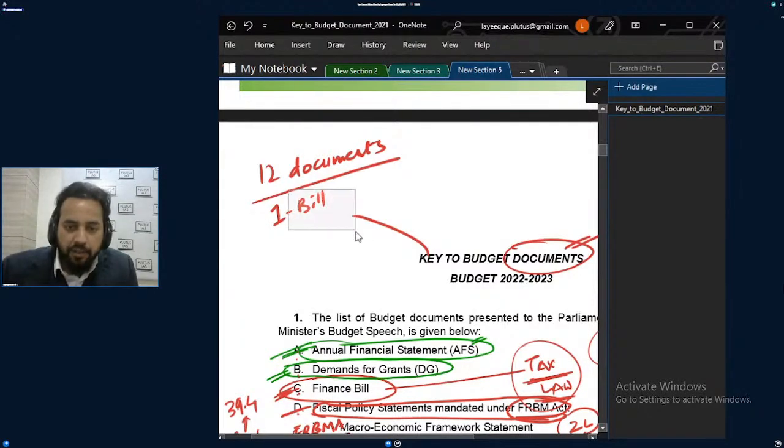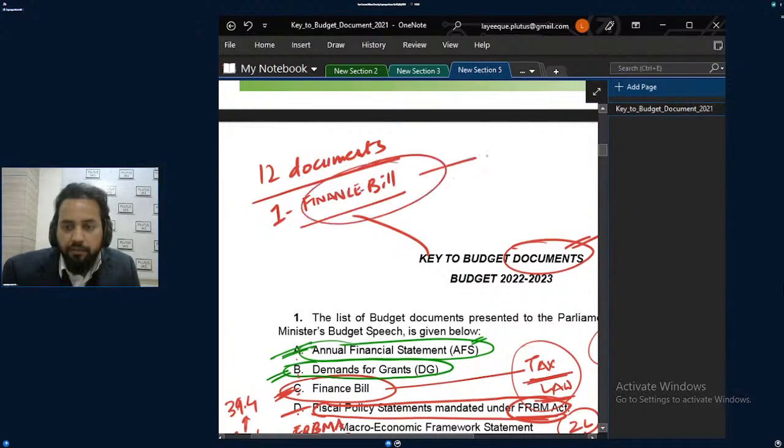And this finance bill will be given assent by the President. One is finance bill, and this finance bill will be passed and will become an act.